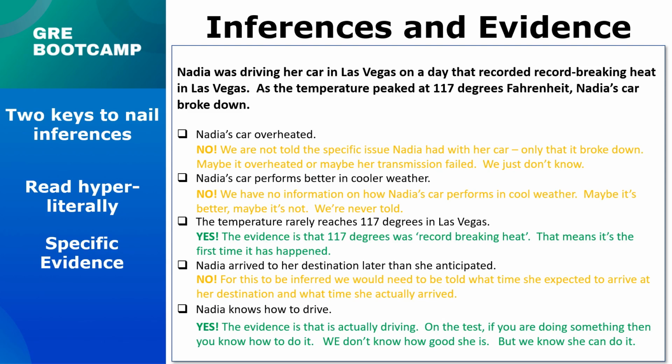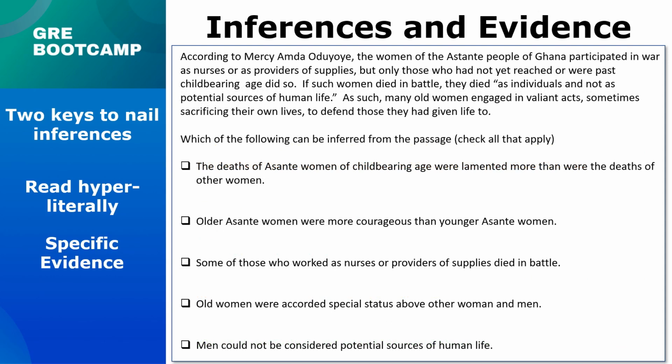Okay, so now these last two examples that we just did, they were exercises. Let's try a question that you might actually see on the test. Go ahead and read the passage and then read the answer choices and mark any answer choice that you can infer from the passage. And again, there might be more than one answer. Pause the video and after you're done, hit play and we'll go over it.